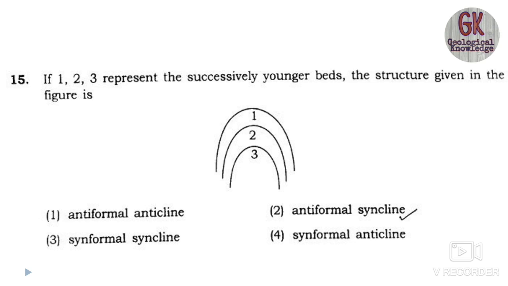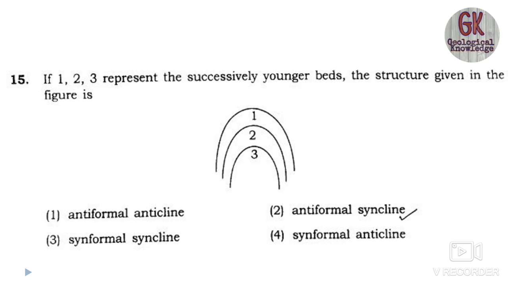Firstly we must understand what an anticline is. An anticline fold is an upfold in which the limbs dip away from the axis of the fold on either side. As you can see in the diagram, the limbs of the fold are dipping away from each other, in opposite directions.